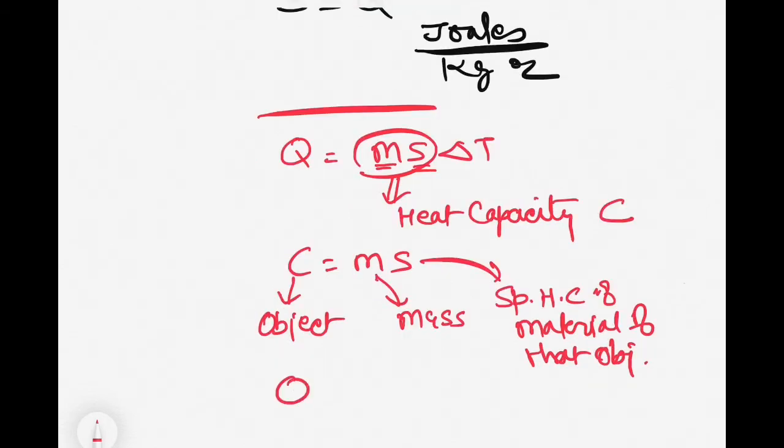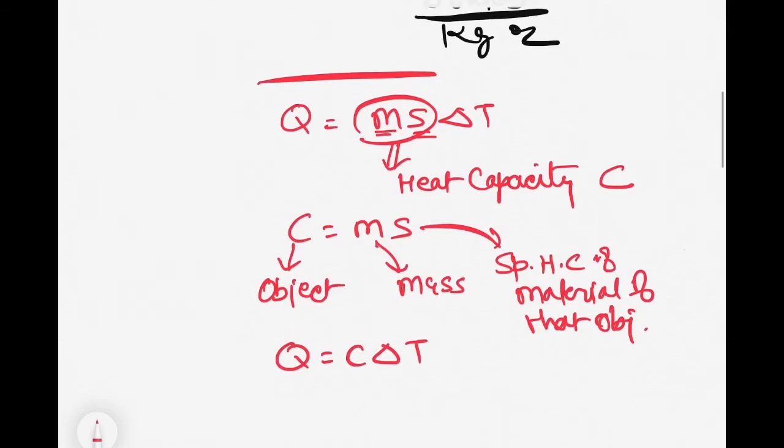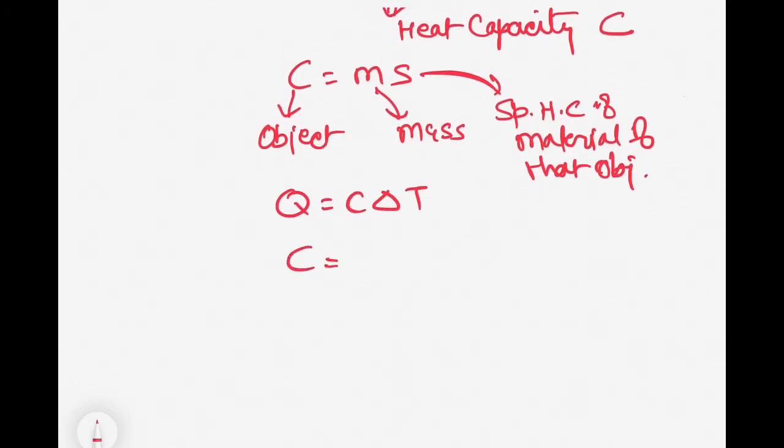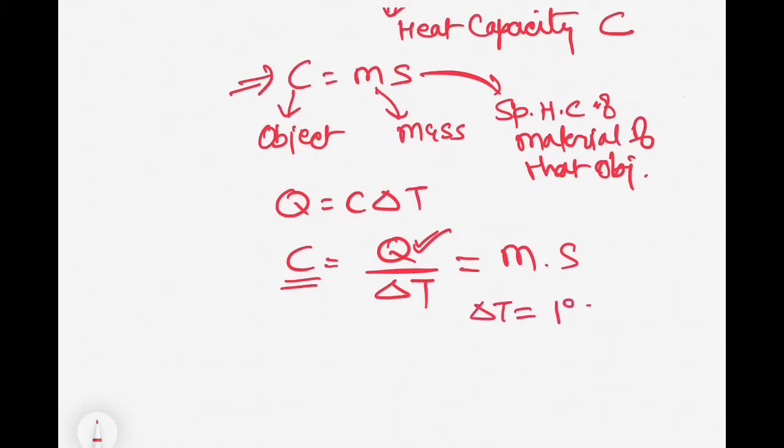You can rewrite this equation like Q equal to C delta T. And now what is C? C can be written as Q by delta T. And from the above relation, C equal to m into s. So you can represent this mathematical equation or definition of heat capacity of an object. You can say the heat capacity of an object is equal to the heat energy required to raise the temperature of that object by 1 degree centigrade. So in that case, C equal to Q. So this is the definition of heat capacity of an object.